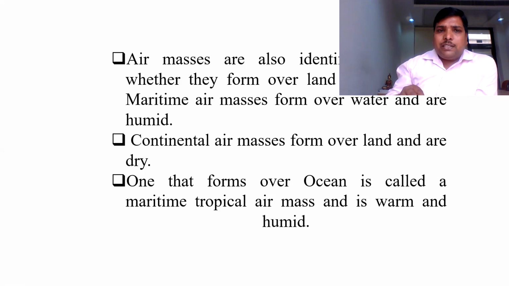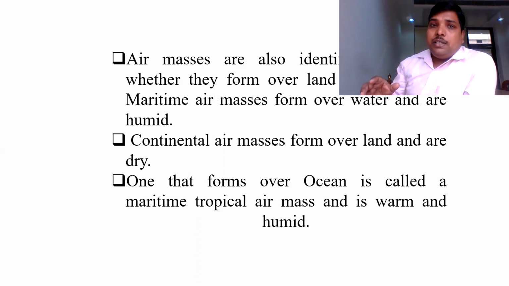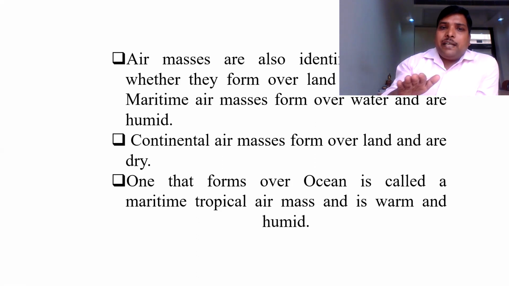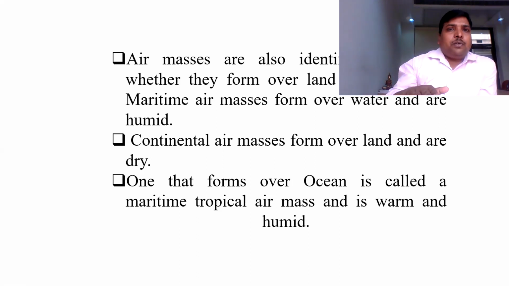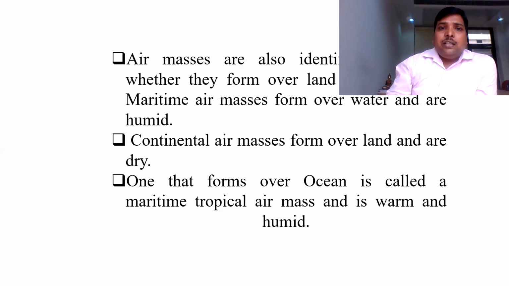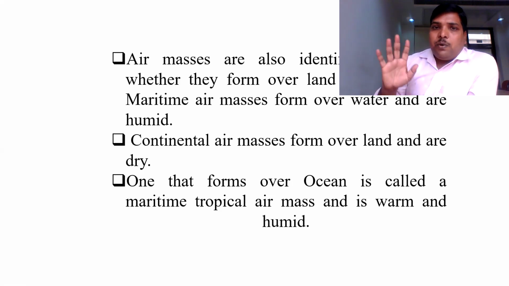Air masses originating over the surface of the water are maritime air masses. They have a huge amount of moisture, because on the surface of the water, evaporation takes place on a very high scale. That's why air masses formed on the surface of the water carry great moisture.